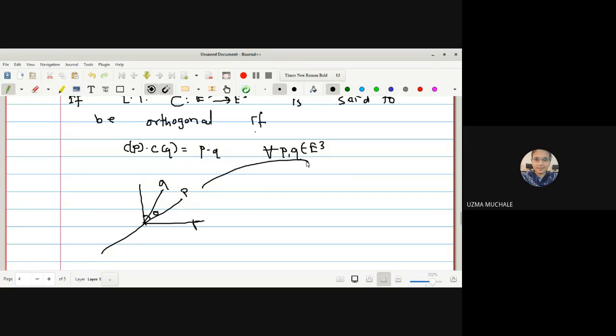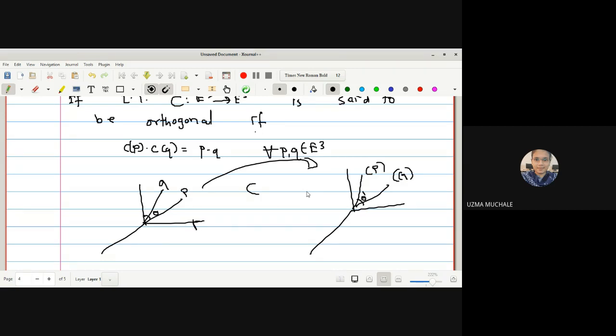So if C is an orthogonal transformation, then we get CP and CQ, with some angle theta dash. It preserves the distance between the two points. So it preserves the dot product: P dot Q is equal to CP dot CQ. What is the next condition? It is a linear transformation.